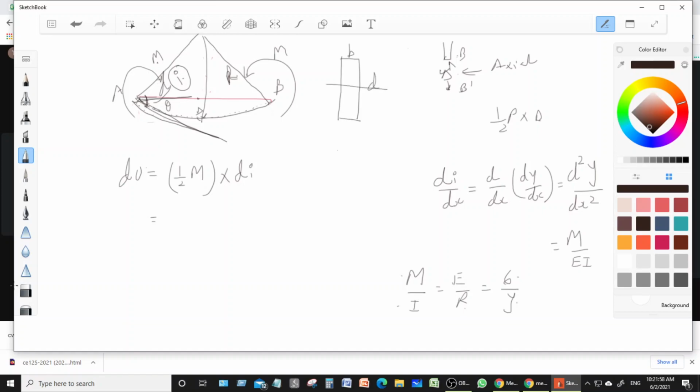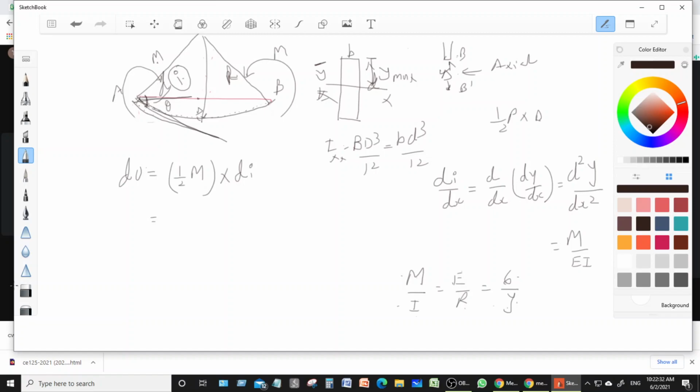For a rectangular section, I is equal to b d cube by 12, that is your Ixx, the moment of inertia. Here y max is the depth of the neutral axis, or we also call it y bar. So M upon I is equal to E upon R is equal to sigma upon y.